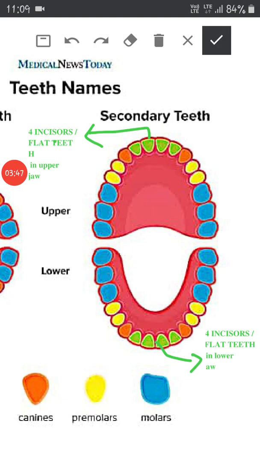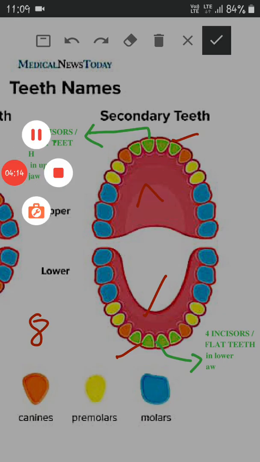These 4 green colored teeth are flat teeth which are present in front of the mouth. See, this is the upper jaw and this is the lower jaw. 4 are present in the upper jaw and 4 flat teeth are present in the lower jaw also. So in total there are 8 incisors present in our mouth, including the upper jaw and the lower jaw.